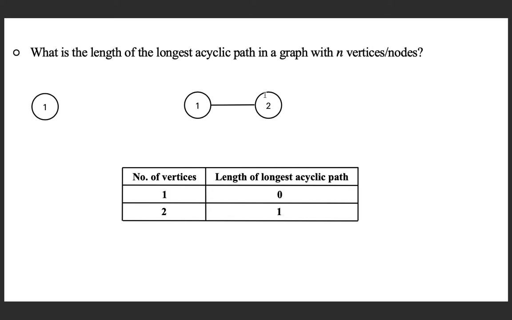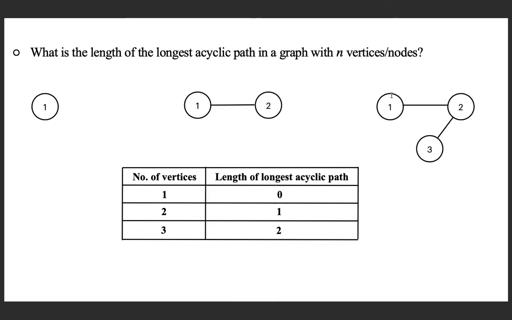Let us go for a 3 vertex graph. The maximum length of an acyclic path is 2. If you add one more edge, then definitely it is going to create a cycle wherever you add it. Maybe you can add it as a self loop or from one vertex to another. In whatever way you add, it will create a cycle. And in fact, you can generalize and say, if there are n vertices in a graph, then the longest acyclic path can have a length n minus 1.